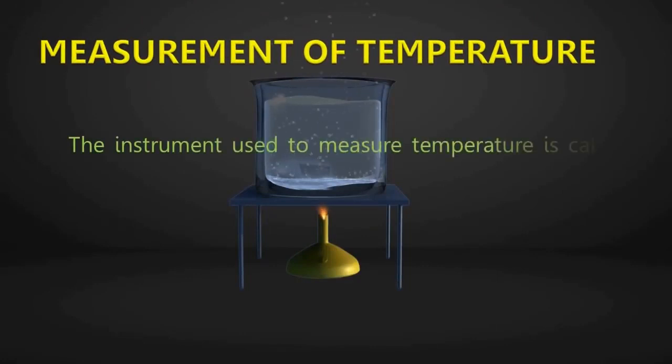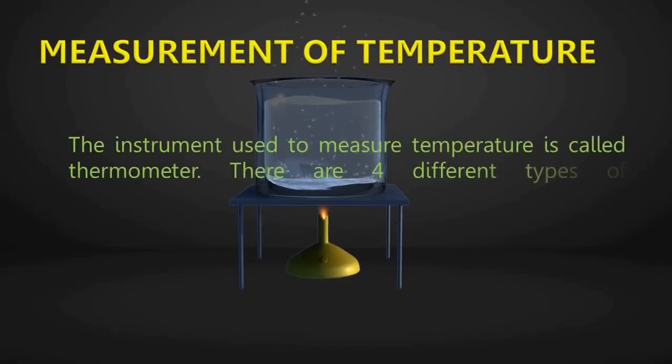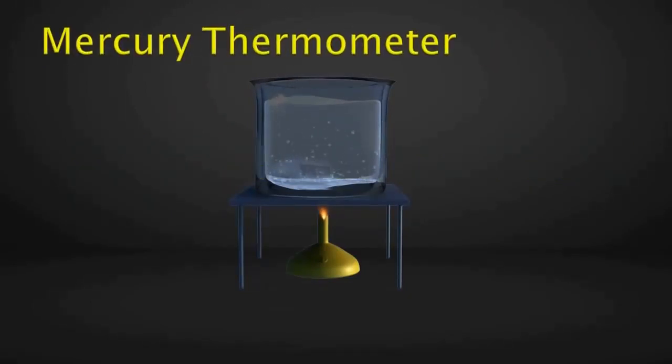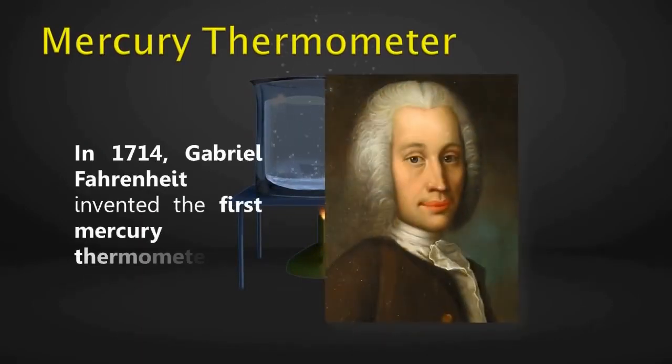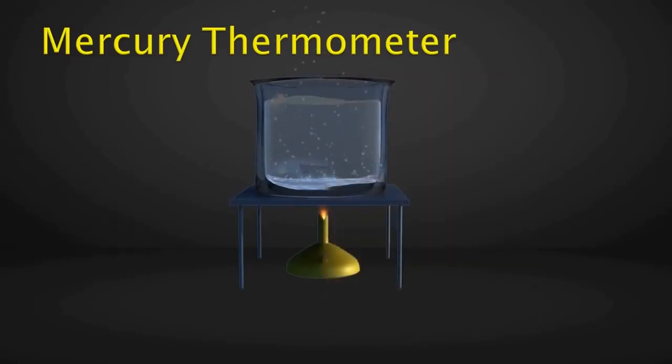Measurement of temperature. The instrument used to measure temperature is called a thermometer. There are 4 different types of thermometer. Mercury thermometer. In 1714, Gabriel Fahrenheit invented the first mercury thermometer. Mercury is used in thermometers because of the following reasons.